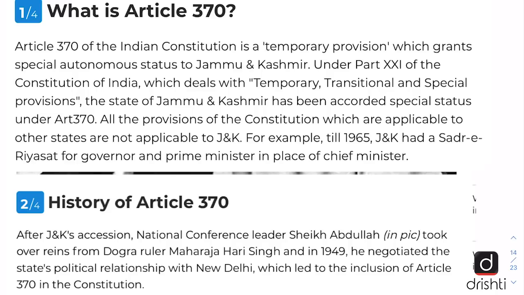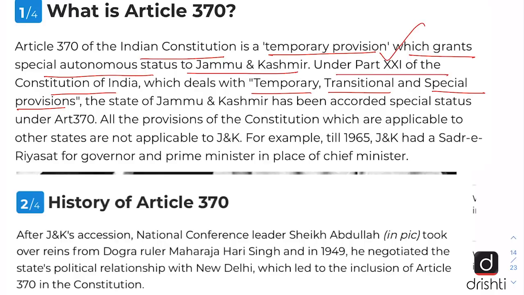So Article 370 of the Indian Constitution was a temporary provision which granted special autonomous status to Jammu and Kashmir, and it was placed under Part 21 of the Constitution, which deals with temporary, transitional and special provisions. So this we should remember, Part 21 and Article 370, which provided special status to Jammu and Kashmir, and all the provisions of the Constitution which are applicable to other states were not applicable to J&K because of the presence of Article 370, which granted Jammu and Kashmir a special autonomous status.